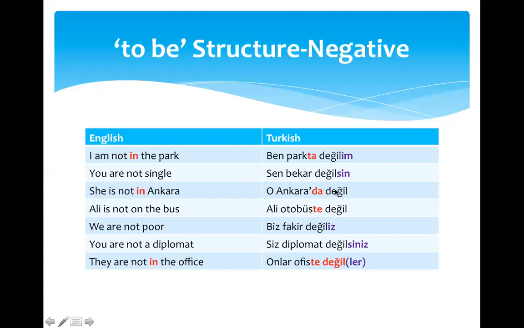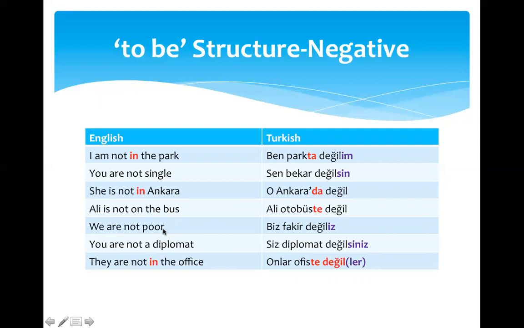Değil is the negation, no personal ending because the subject is o. Ali is not on the bus. Ali otobüste değil. So Ali is the subject. Otobüste is on the bus. Değil is the negation. No personal ending because Ali is the third person.